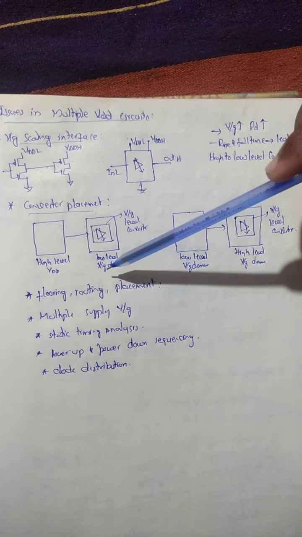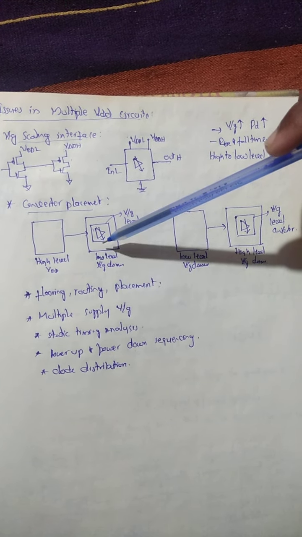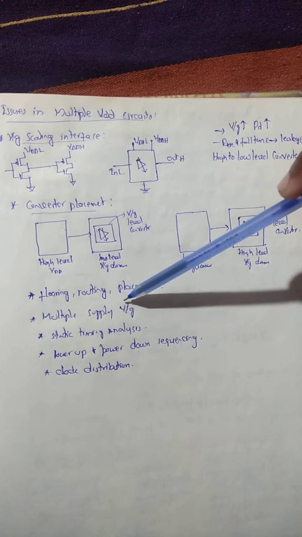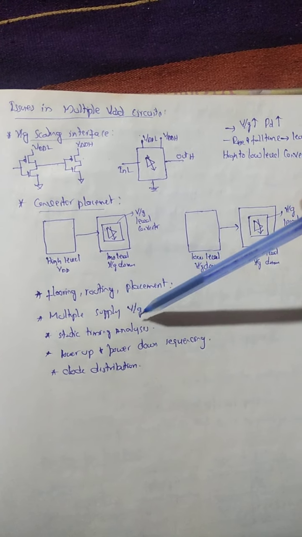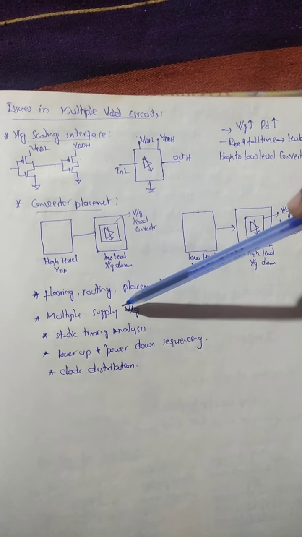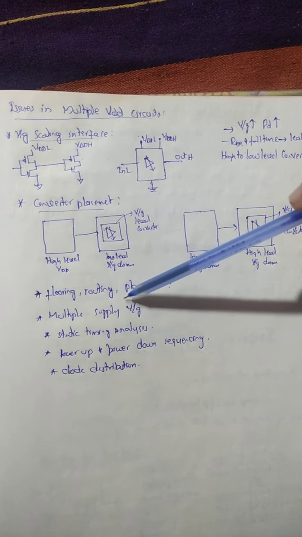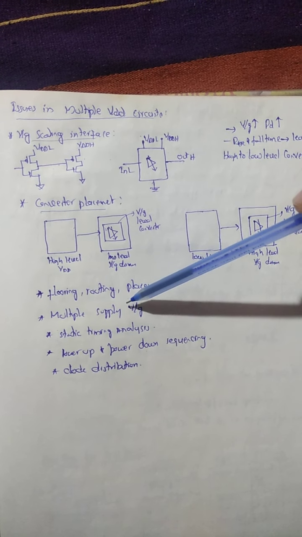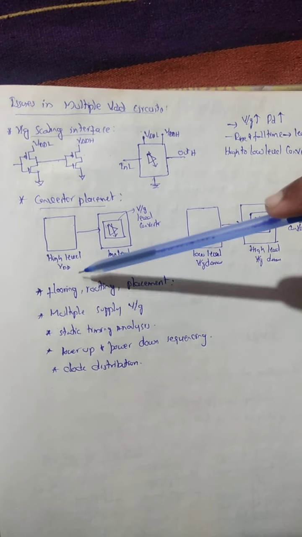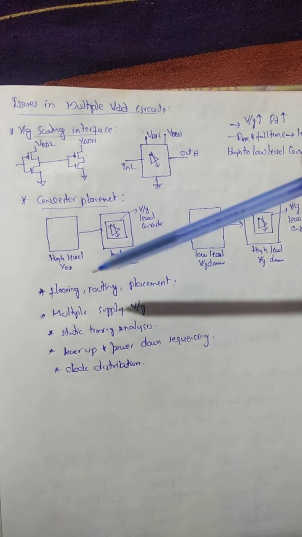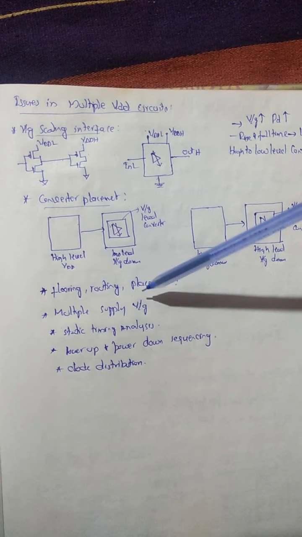Otherwise it will lead to a lot of power dissipation. Now coming to multiple supply voltages, the power consumption is going to decrease, because we are going to use a high level voltage for the high level domain and a low level voltage for the low level domain.